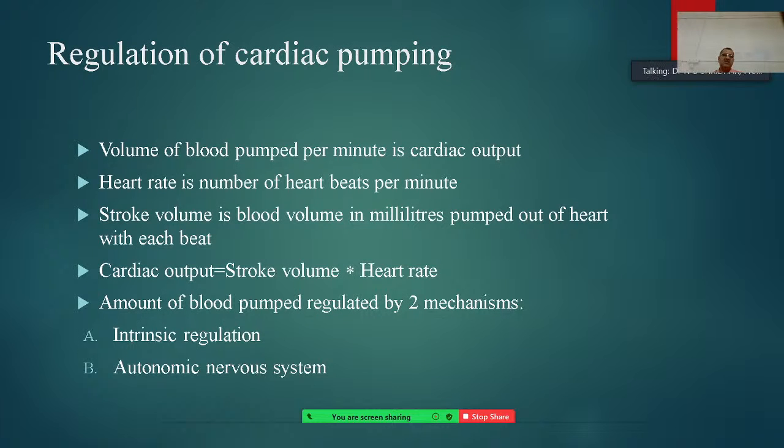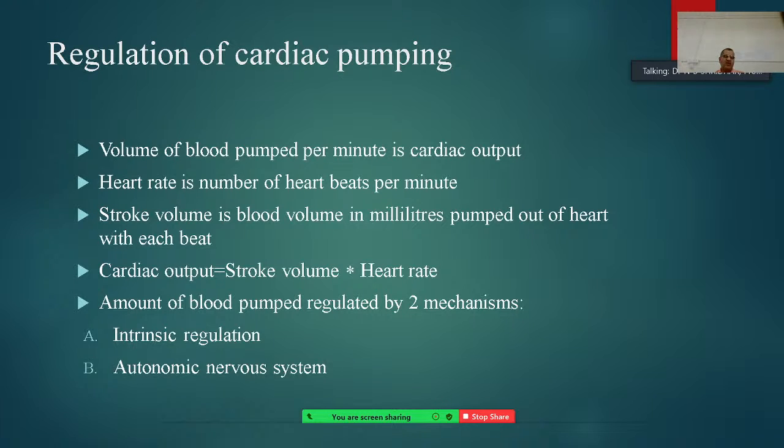Then the regulation of cardiac pumping: the volume of blood pumped per minute is the total cardiac output. Heart rate is the number of heartbeats per minute, or 60 seconds.